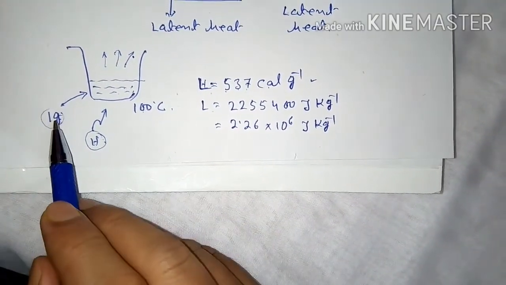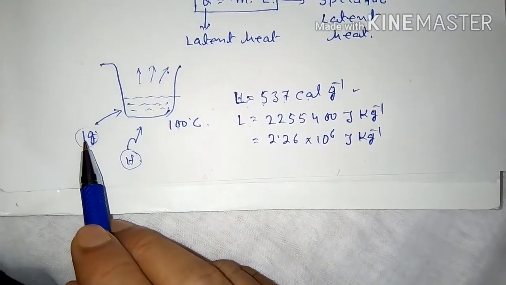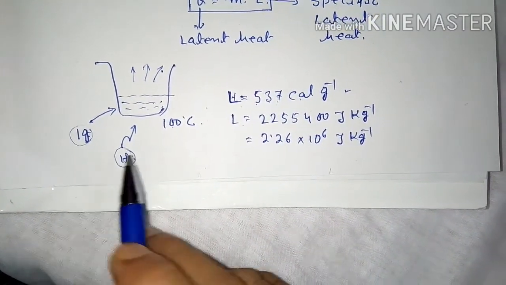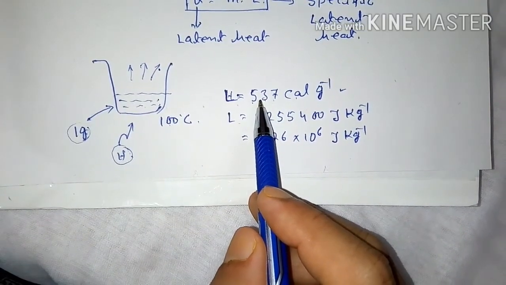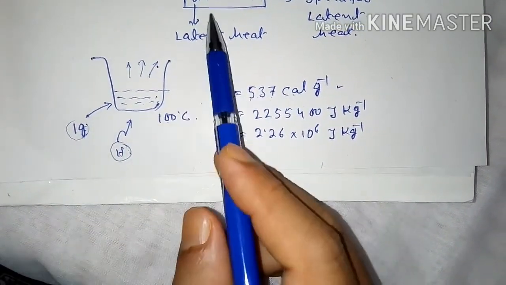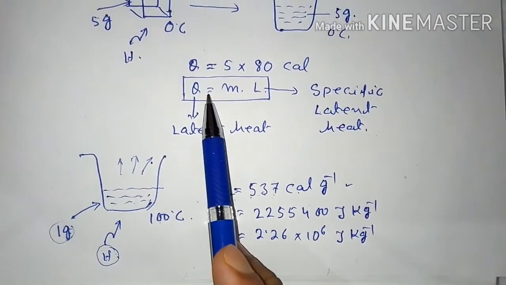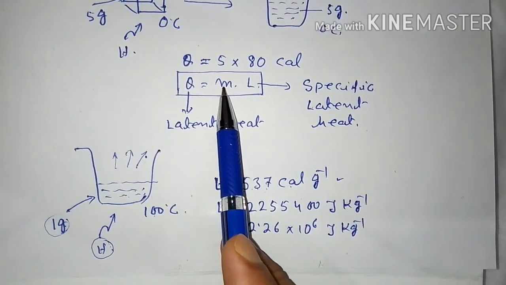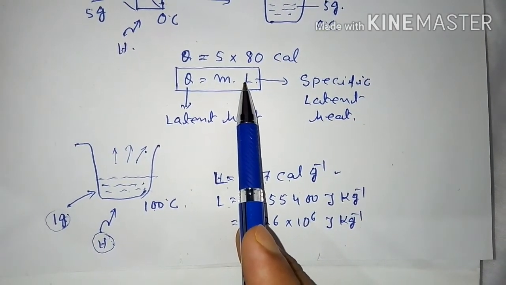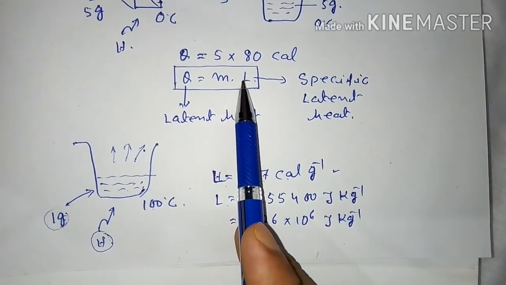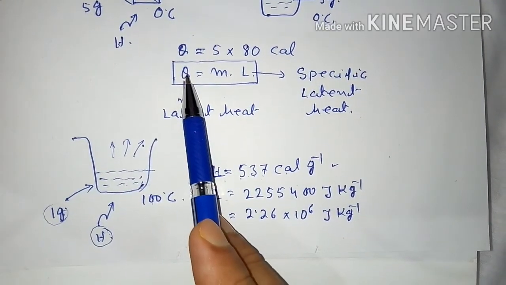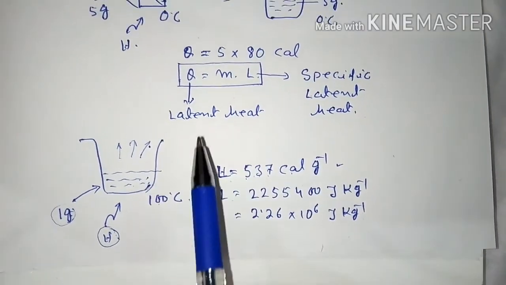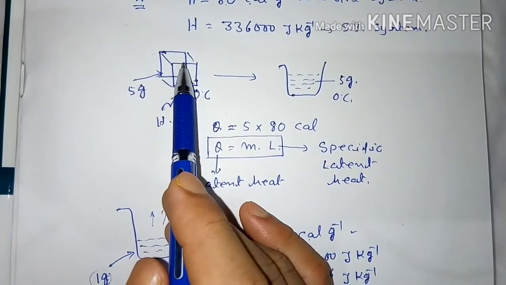Now suppose instead of 1 gram we have 7 gram. So this term will be multiplied by 7. Now this formula comes again: Q is latent heat, m is mass, L is specific latent heat. Now we can easily calculate the latent heat for vaporization or for melting of ice for any mass.